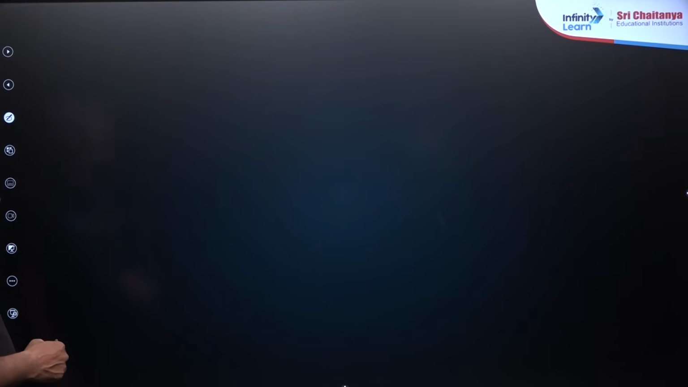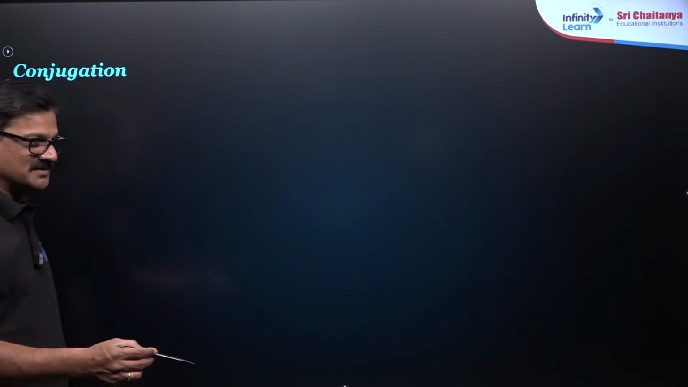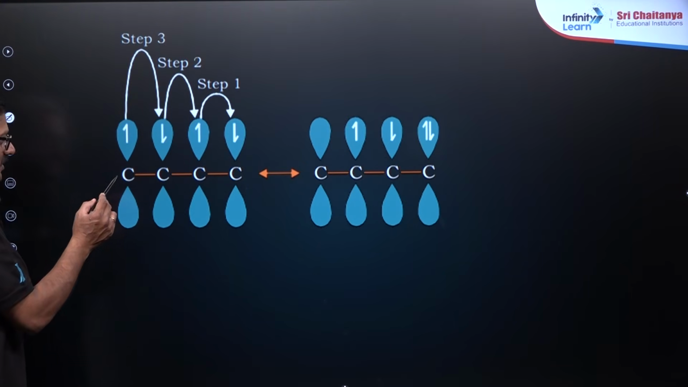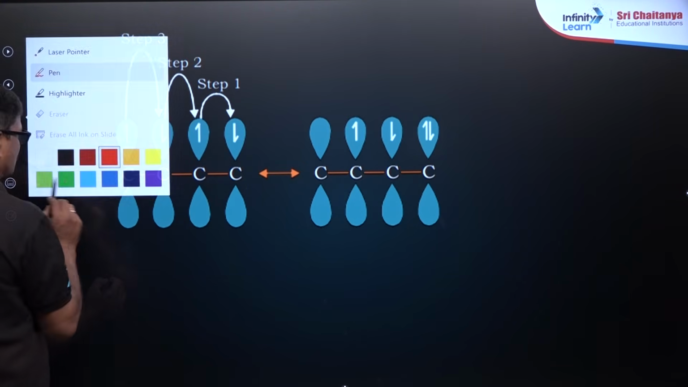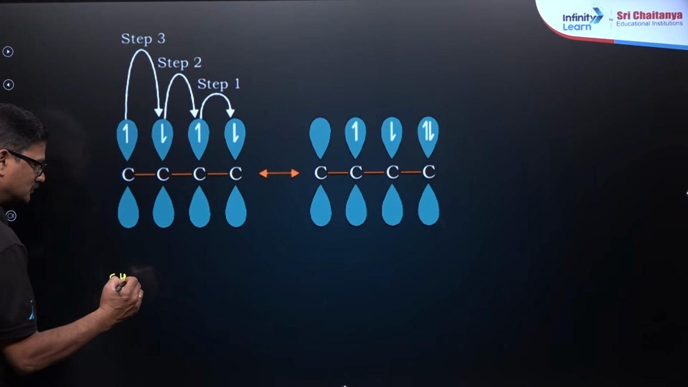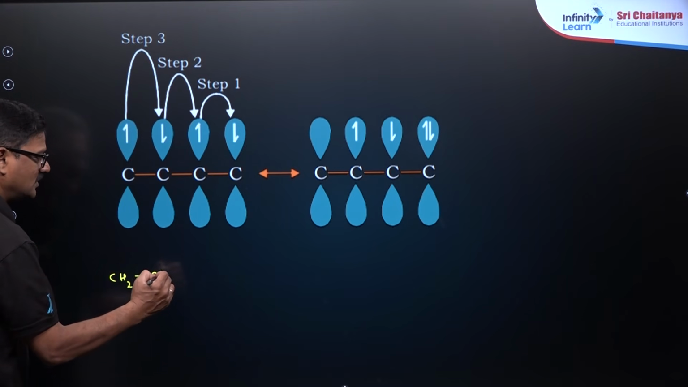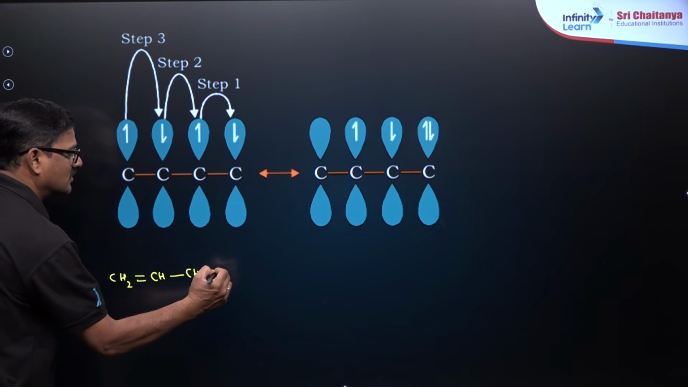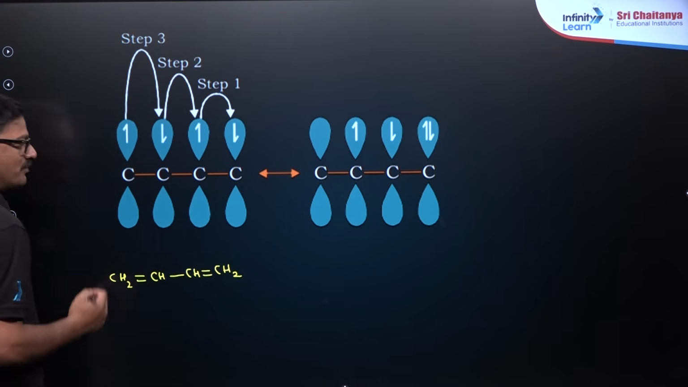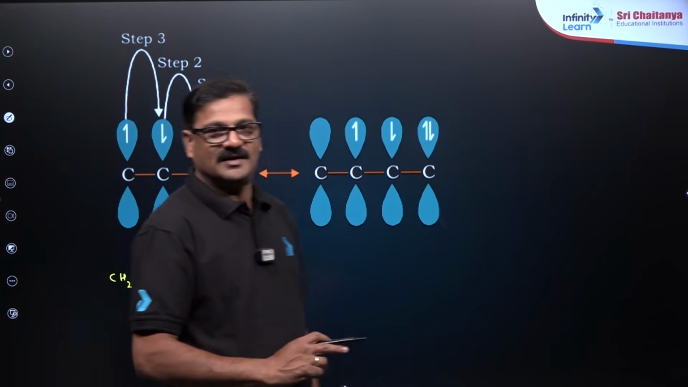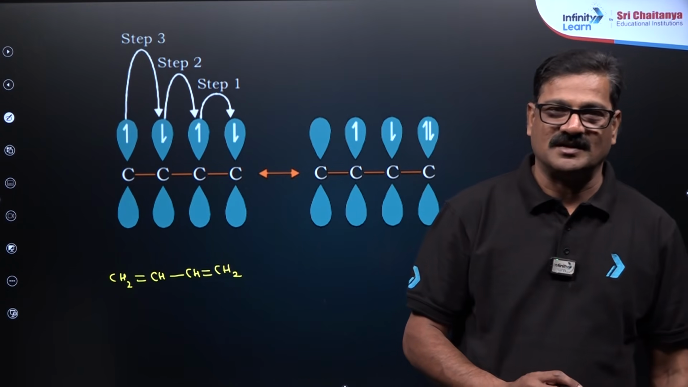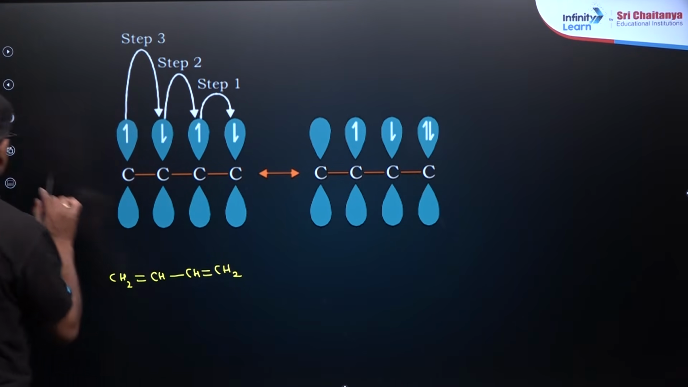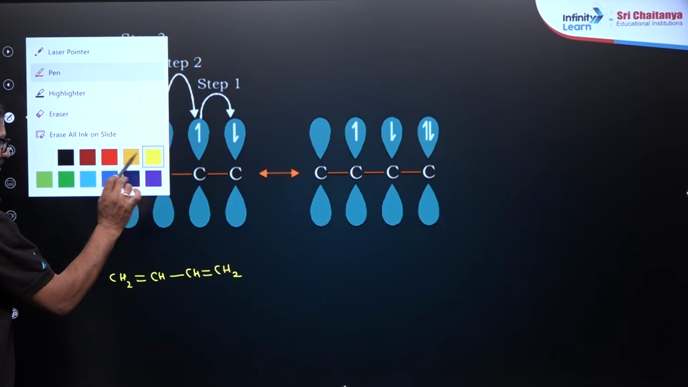Coming to the point here, what is the meaning of conjugation? Separation by one sigma bond, I already showed. So if this is the structure, you can say CH2 double bond, CH single bond, CH double bond, CH2. So planarity is the essential condition, and conjugation should be there. All the carbon atoms are sp2, so that planarity is seen.